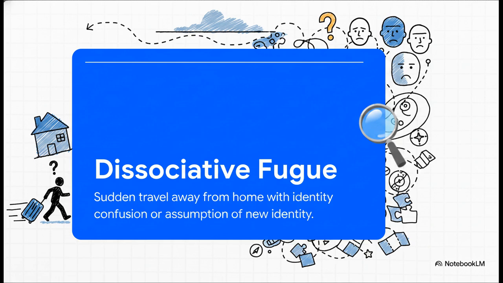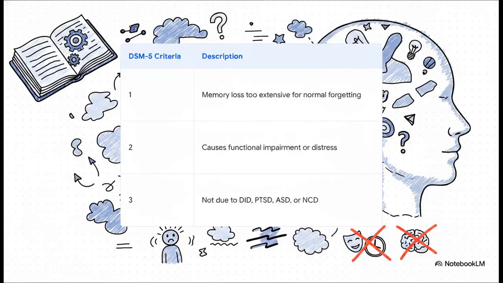During a fugue state, the patient is completely confused about their own identity, or in some cases, they might assume an entirely new one. It is a total geographical and psychological displacement, and it can last anywhere from a few minutes to several months. Let's look strictly at the academic threshold required for a formal diagnosis.